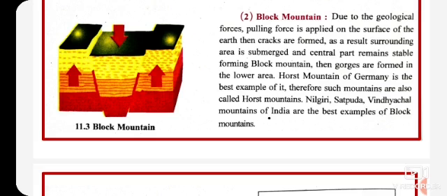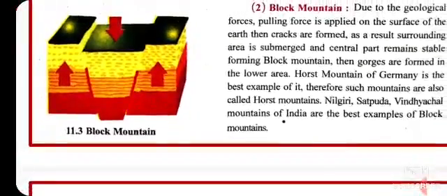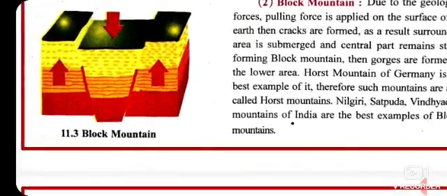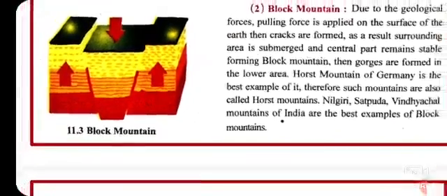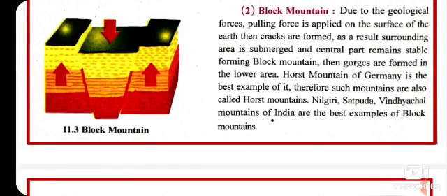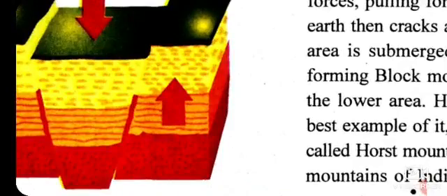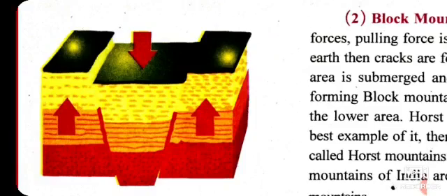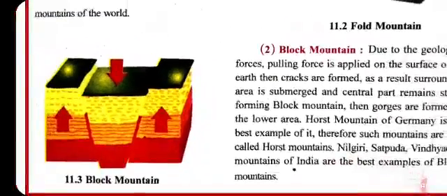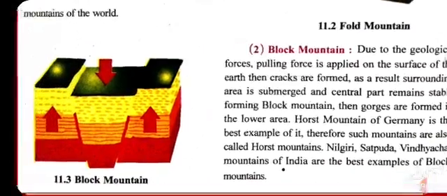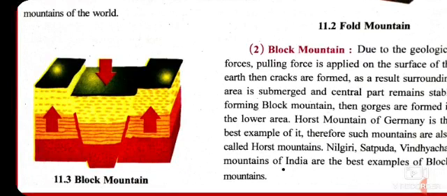Now how are these block mountains being created? So due to geological forces, natural forces applied on the surface of the earth, cracks are formed. Like I told you, earthquakes and all these things happen sometimes due to natural occurrences on the earth. After the cracks, the part divides, a block is formed, since a certain part has been submerged and then remains stable, and then it stays stable.